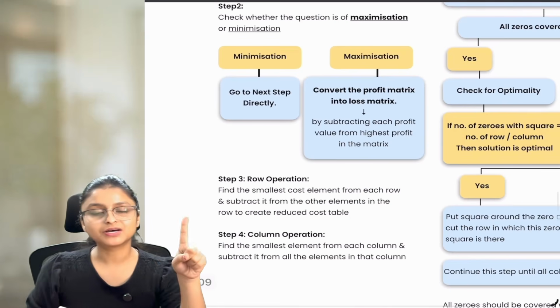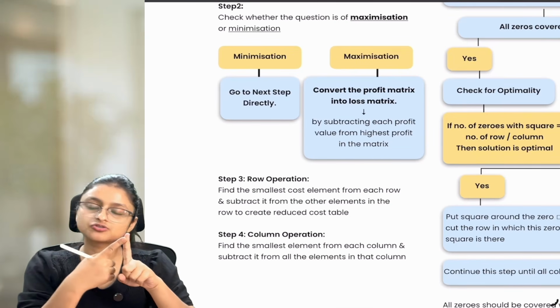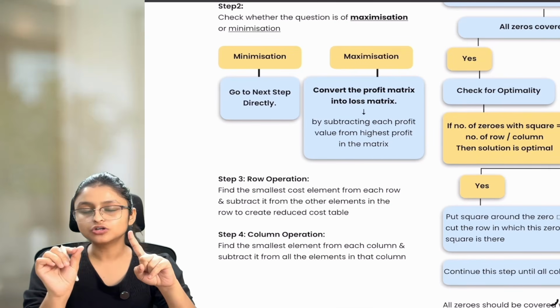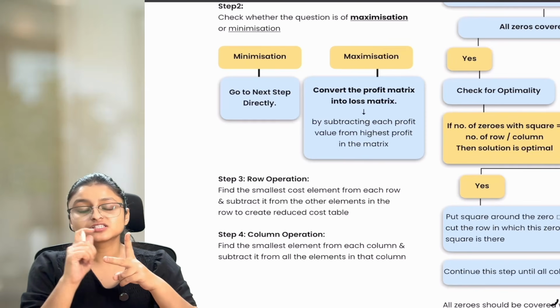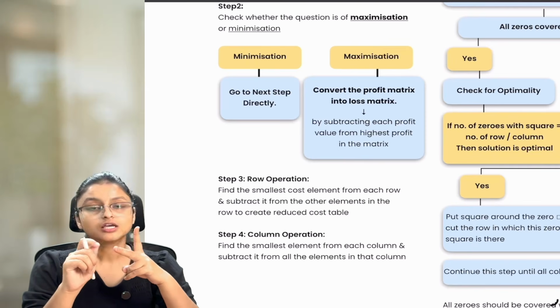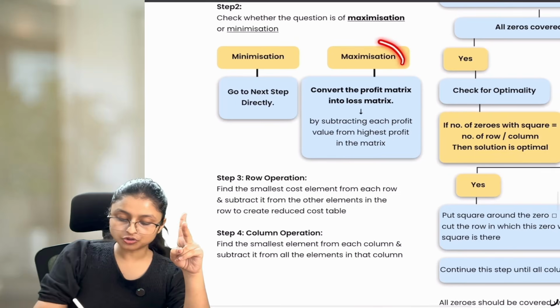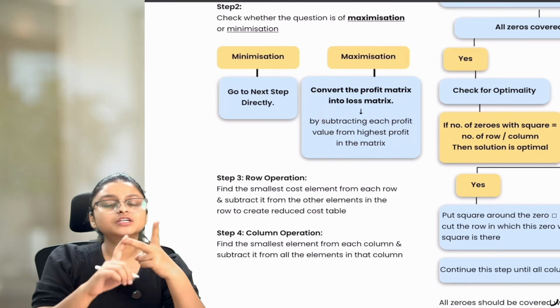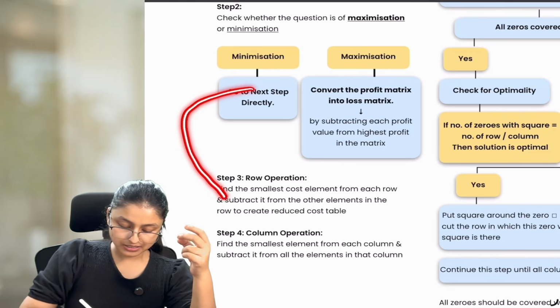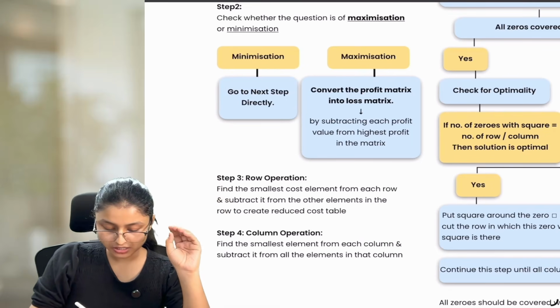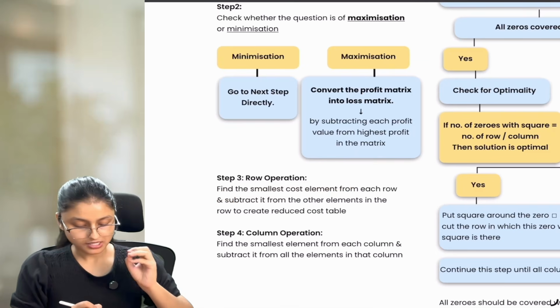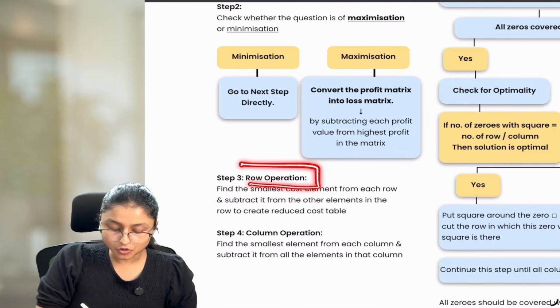So step number 1 is to check whether your question is balanced or unbalanced. If balanced, good enough, you can move to step number 2. Step number 2, check whether the question is of maximization or minimization. If the question is of maximization, then you have to do something. But if it is a question of minimization, then we can directly move to step number 3. As of now, we are solving a minimization question and hence we are moving to step number 3, which says that we have to perform a row operation.